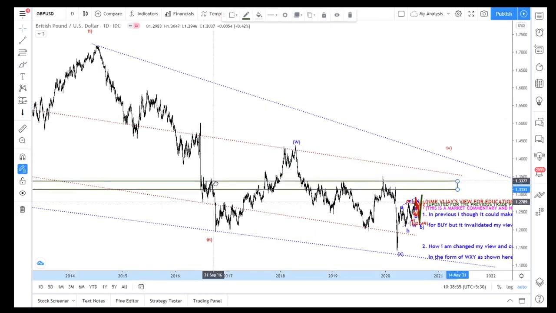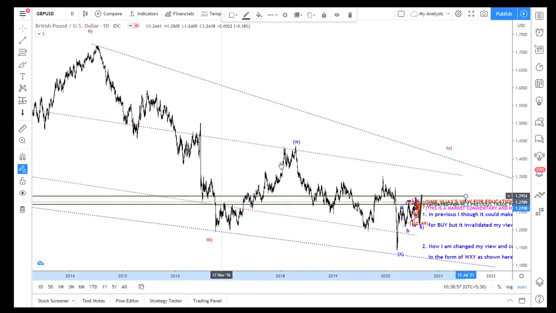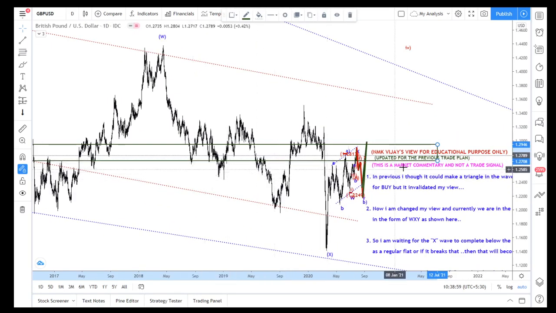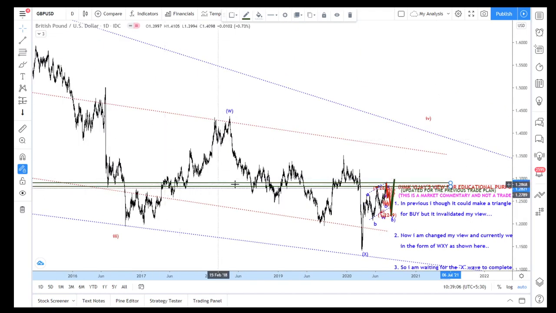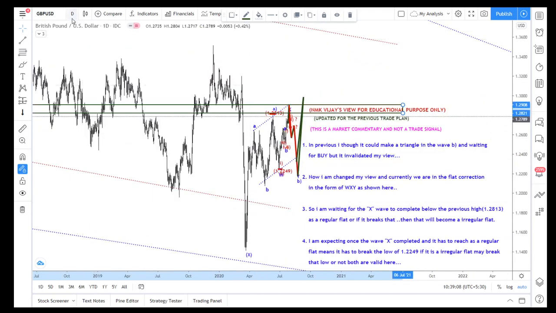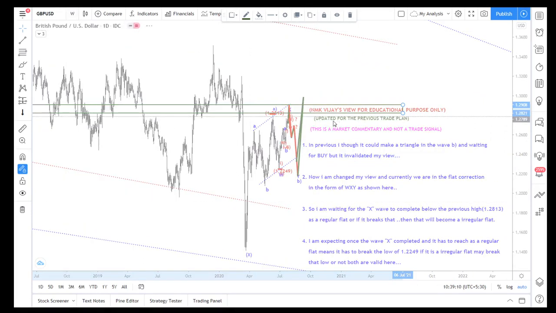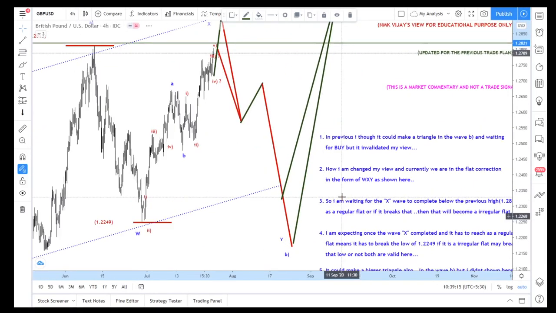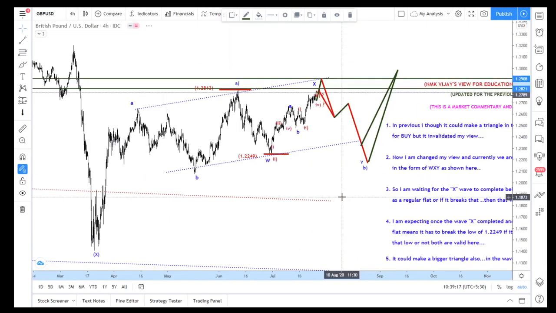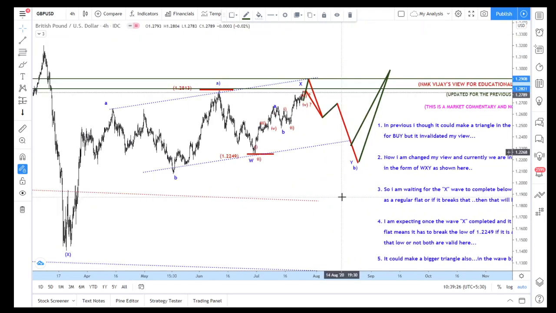Let's move this. See, this is a massive resistance zone in the daily. So now I am expecting a rejection, because if it is a triangle, it will break all those things. Never mind that. But at the same time, I correlated it to the DXY. The Australian dollar is in a resistance zone. The New Zealand dollar is also in a resistance zone. DXY reached the support. EUR reached the resistance.